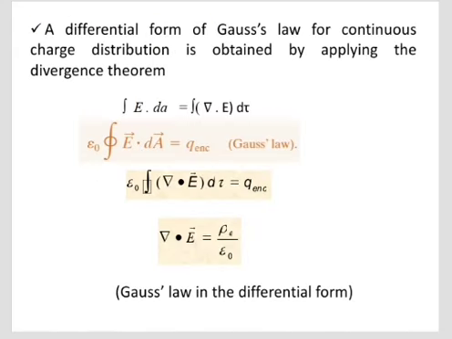A differential form of Gauss's law for continuous charge distribution is obtained by applying the divergence theorem. Surface integral E dot dA equals volume integral del dot E into d tau. So rewriting charge in terms of the charge density rho, we have Q is equal to volume integral rho into d tau. So Gauss's law becomes volume integral del dot E into d tau is equal to volume integral rho by epsilon 0 into d tau. So del dot E is equal to rho by epsilon 0. This is Gauss's law in differential form.